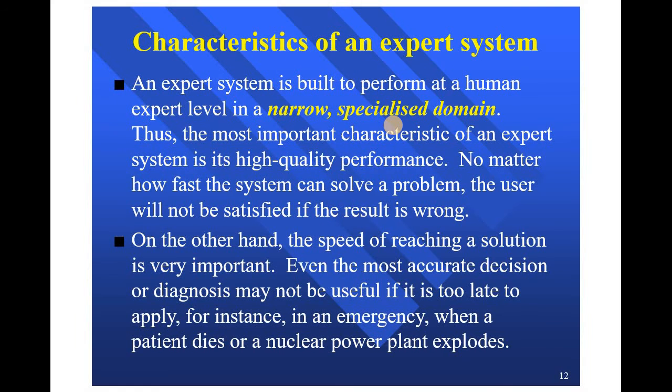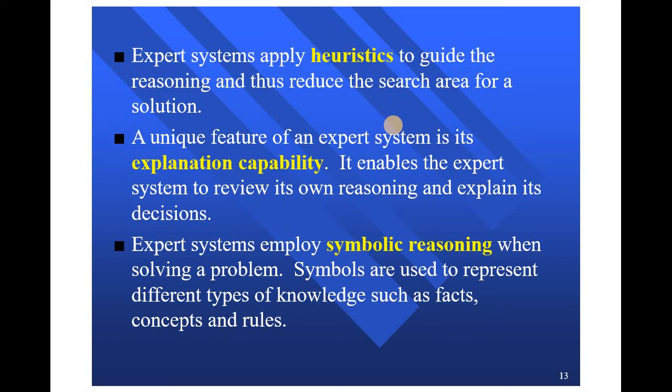The characteristics of an expert system are as follows. An expert system is built to perform at a human expert level in a narrow, specialized domain. The most important characteristic of an expert system is high quality performance. On the other hand, the speed of reaching the solution is also very important. Expert systems apply heuristics to guide the reasoning and thus reduce the search area for the solution. A unique feature of an expert system is its explanation capability. The expert system employs symbolic reasoning when solving a problem. Symbols are used to represent different types of knowledge such as facts, concepts and rules.